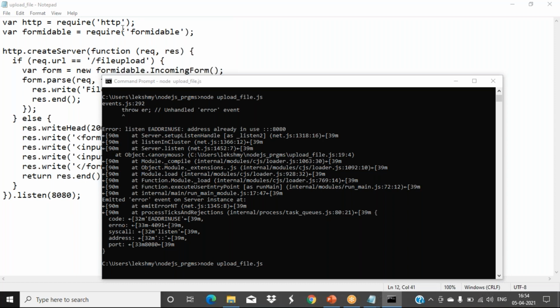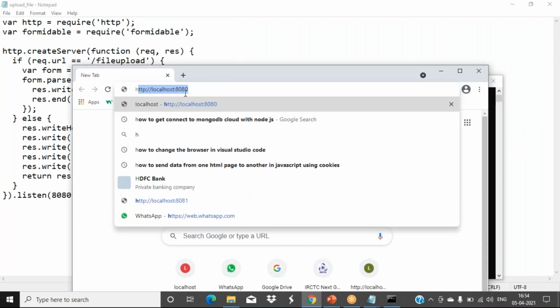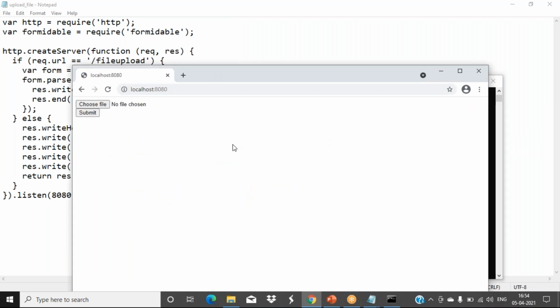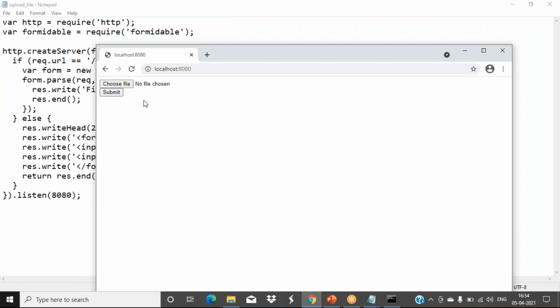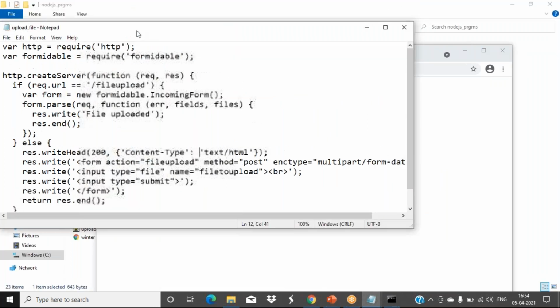So now we access that address, that is http://localhost:8080. So see, we got a form. Okay, now here a file type input box is created. Choose file, click on that one. Which file you want, you can choose it, and just create one file. One minute.